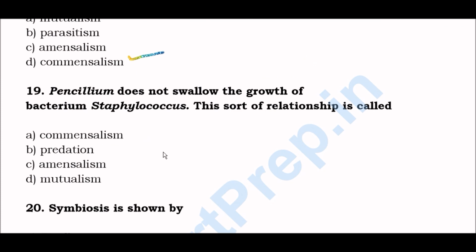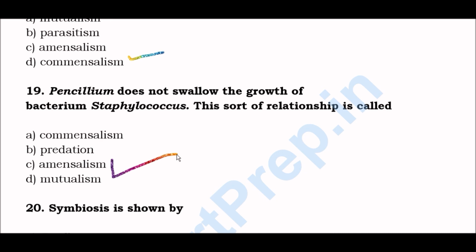Penicillium does not allow the growth of bacterium Staphylococcus. This sort of relationship is called option A, commensalism, option B, predation, option C, amensalism, option D, mutualism. Okay, so here right answer is option C, amensalism.